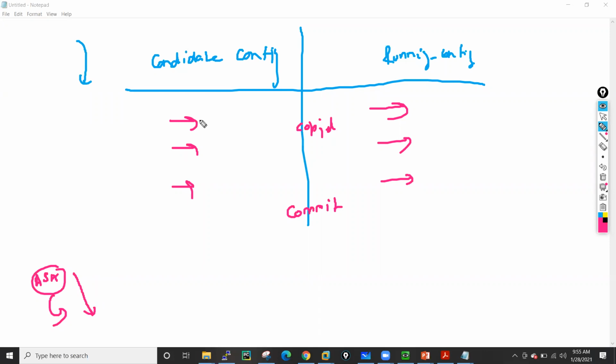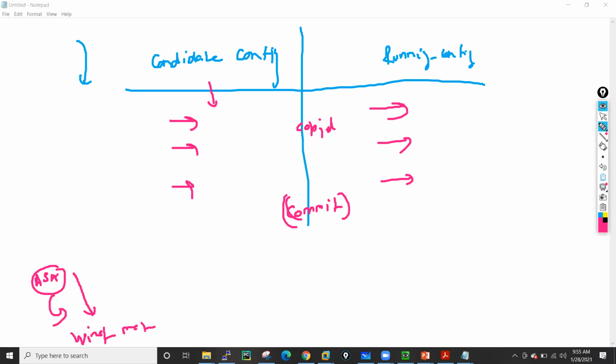In Palo Alto, whatever changes we make are applied to the candidate config, and when we run the commit command, it is similar to write mem. If we want to save the config from running to startup config on Cisco, we run write mem or copy running-config startup-config. But in Palo Alto, we have to run commit. Commit is equal to write mem.